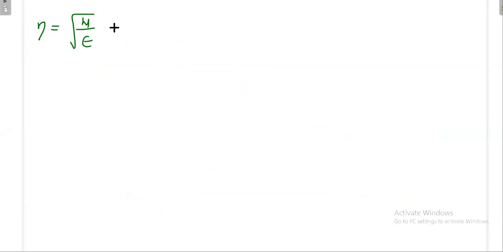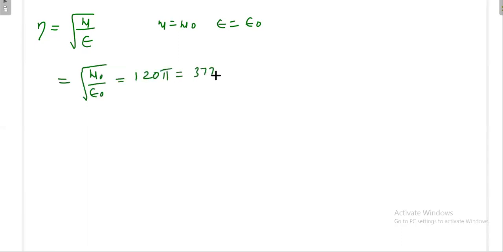For free space, you know that mu is equal to mu naught and epsilon is equal to epsilon naught. So for free space, what is the impedance? Square root of mu naught divided by epsilon naught. Once you substitute these values, you will get 120 pi or 377 ohm. So always this is the intrinsic impedance of the free space.